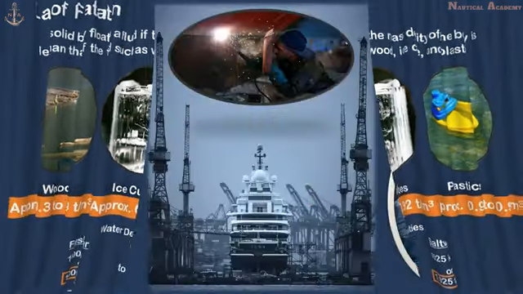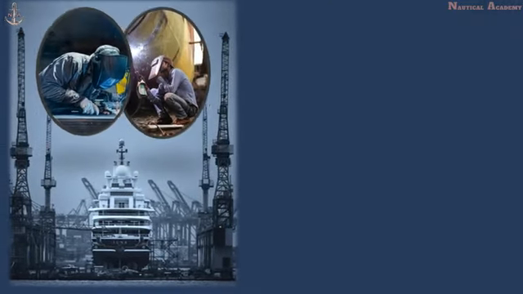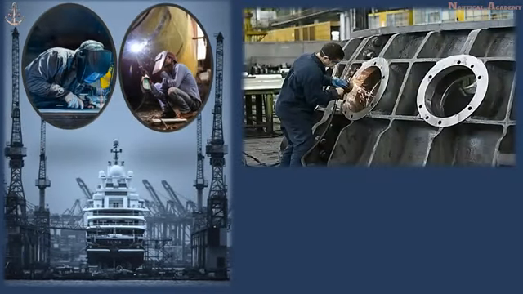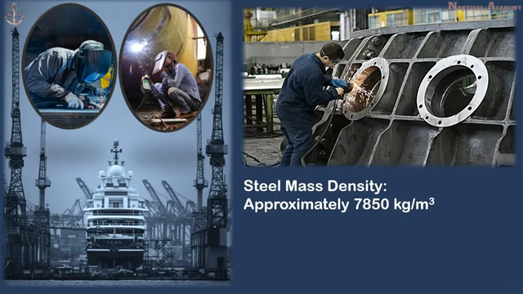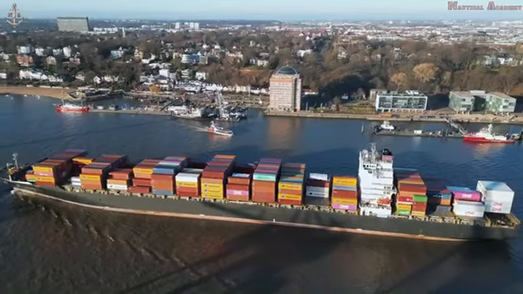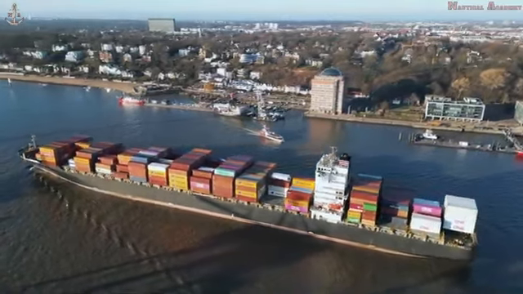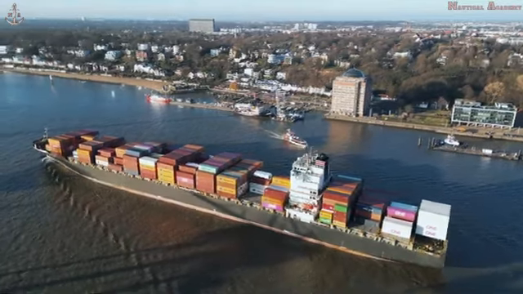How about the mass density of the steel used to build a ship? It varies depending on the type or grade of the steel, approximately 7,850 kilograms per cubic meter, which is 7 times higher than the density of the water. So what are the principles behind why the ship can still float in the water even though it is made up of materials with greater density?